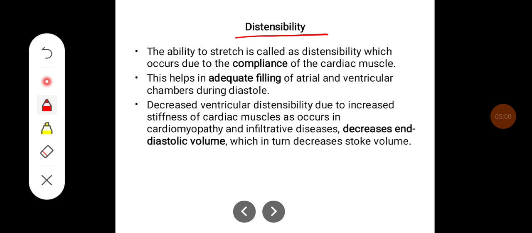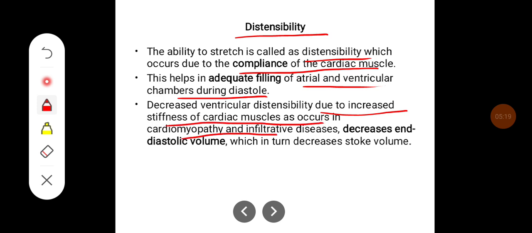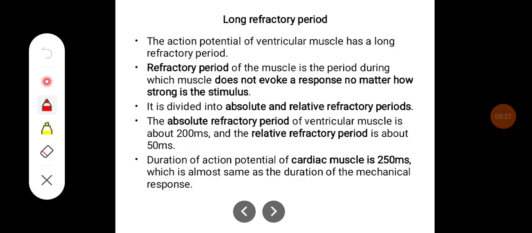Distensibility. The ability to stretch is called distensibility, which occurs due to the compliance of the cardiac muscle. This helps in adequate filling of atrial and ventricular chambers during diastole. Decreased ventricular distensibility due to increased stiffness of cardiac muscle occurs in cardiomyopathy and infiltrative diseases, which decreases end diastolic volume, which in turn decreases the stroke volume.